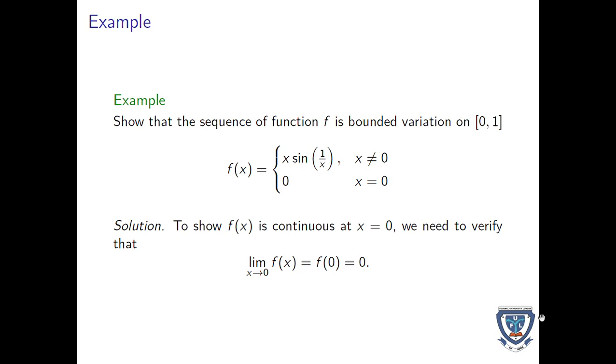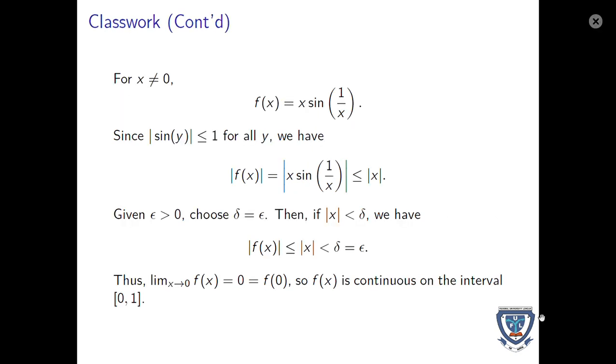Solution: to show that f of x is continuous at x equal to 0, we need to verify that the limit of f of x as x goes to 0 is 0. For x not equal to 0, f of x is x sine 1 over x. We take the absolute value of sine y, where 1 over x can be called y. We discover that it's bounded by 1. So the absolute value of x sine 1 over x is bounded by the absolute value of x.